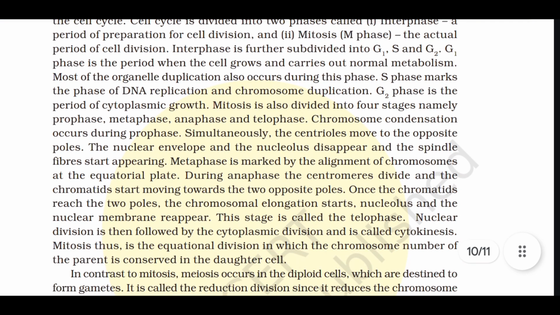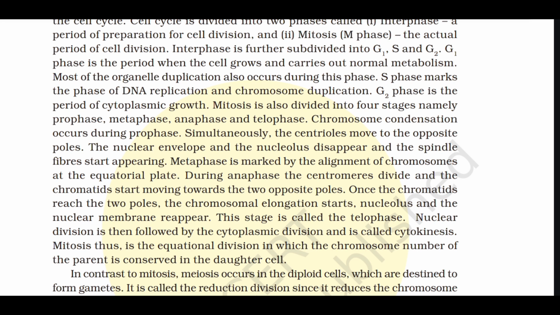Mitosis is also divided into 4 stages, namely prophase, metaphase, anaphase and telophase. Chromosome condensation occurs during prophase. Simultaneously, the centrioles move to the opposite poles. The nuclear envelope and the nucleolus disappear and the spindle fibers start appearing. Metaphase is marked by the alignment of chromosomes at the equatorial plate. During anaphase, the centromeres divide and the chromatids start moving towards the opposite poles.